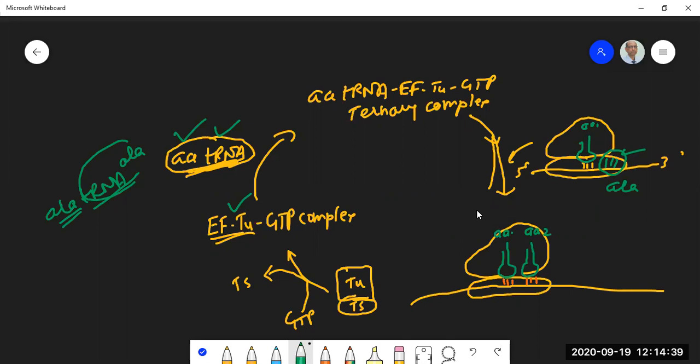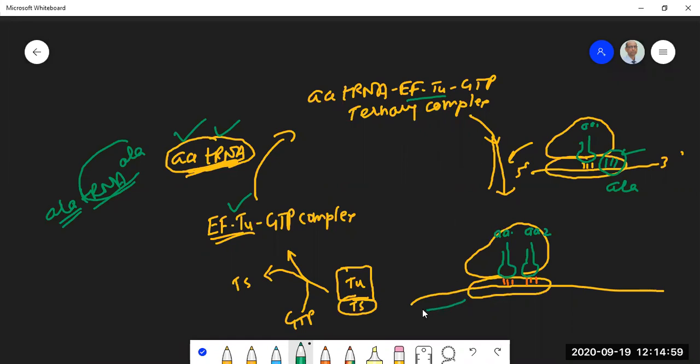So it is the responsibility of the elongation factor, the unstable subunit TU, to bring in the correct amino acid tRNA and place it at the A site. So the amino acid tRNA has been placed at the A site.